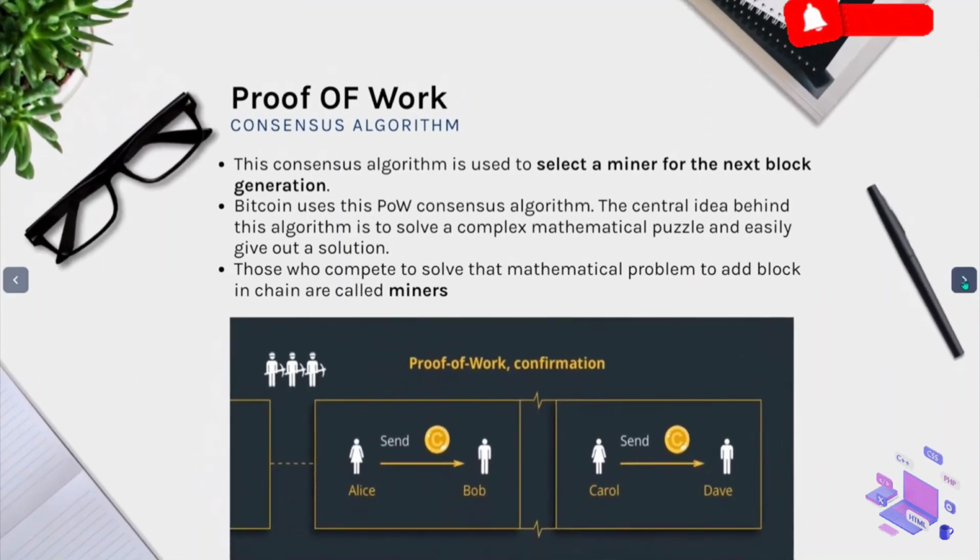So the question arises, what is the proof of work algorithm? This algorithm is used to select the person who will add a block to the blockchain, also called miners. The basic idea is to solve a complex mathematical puzzle, easily give out the solution, and reward the person who solves that puzzle. We are going to discuss it in more detail in the next slides.